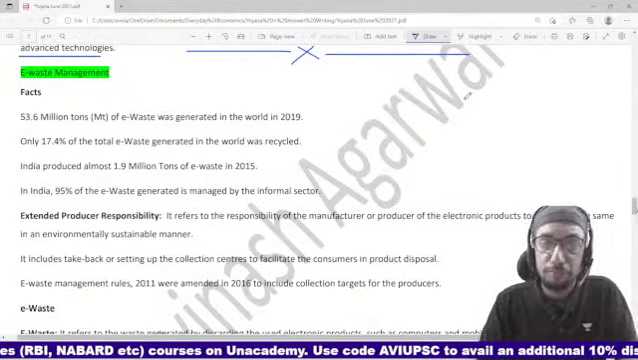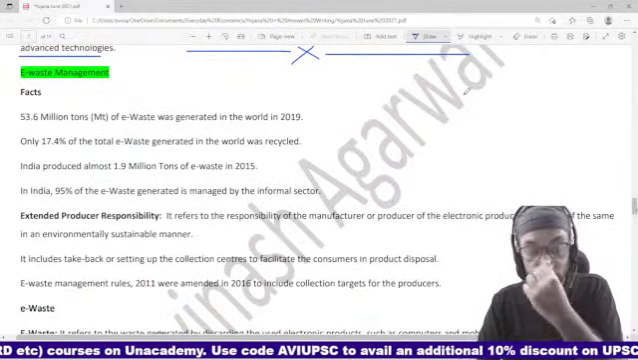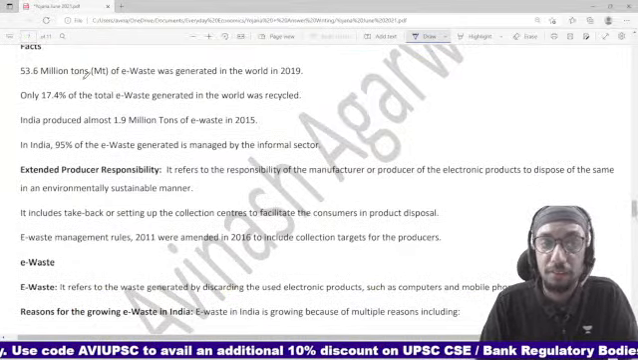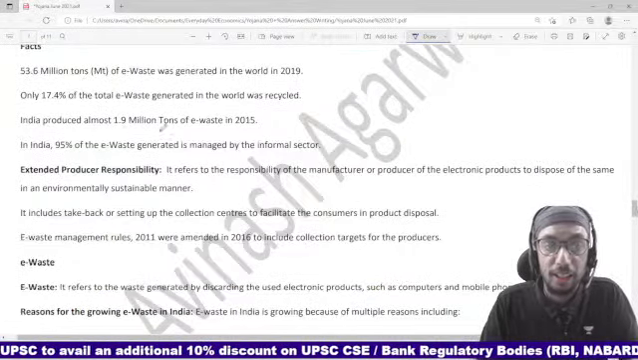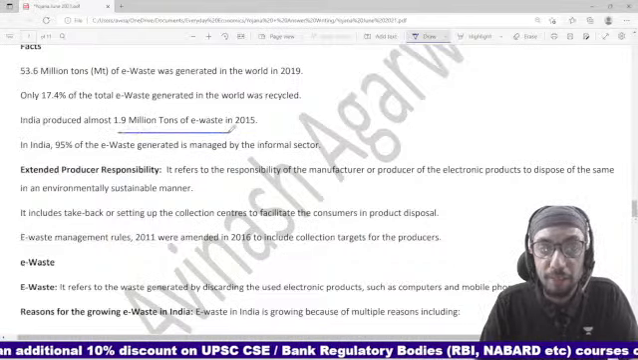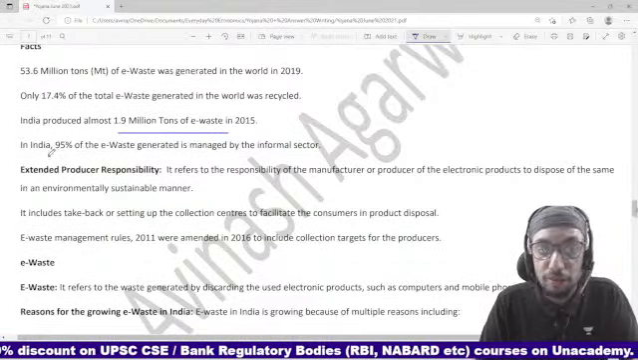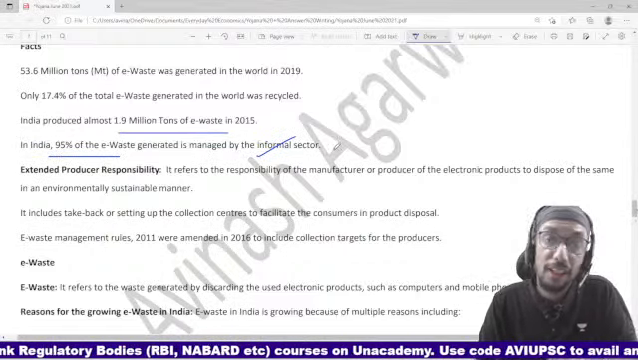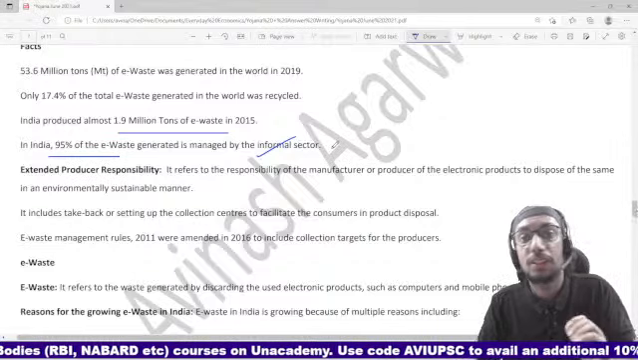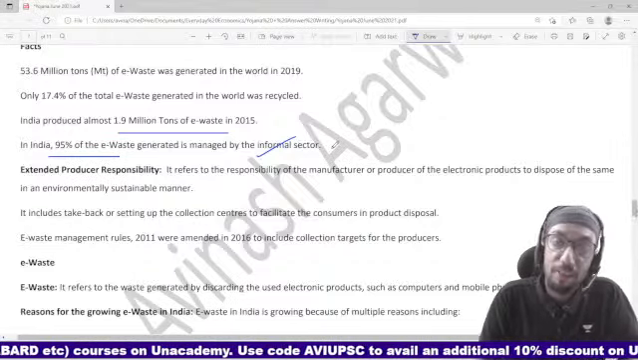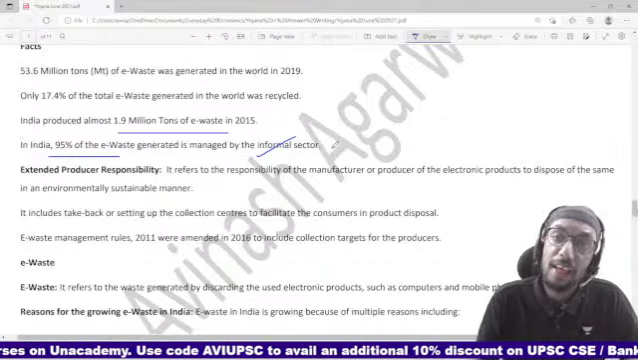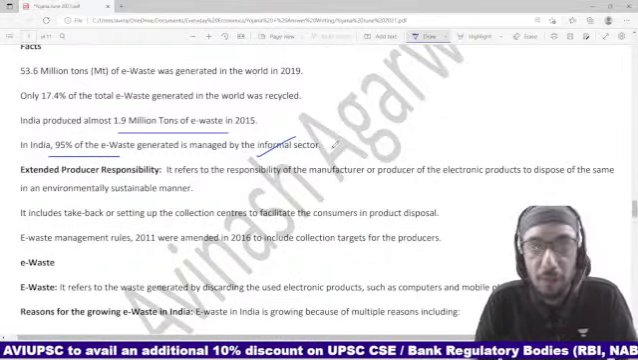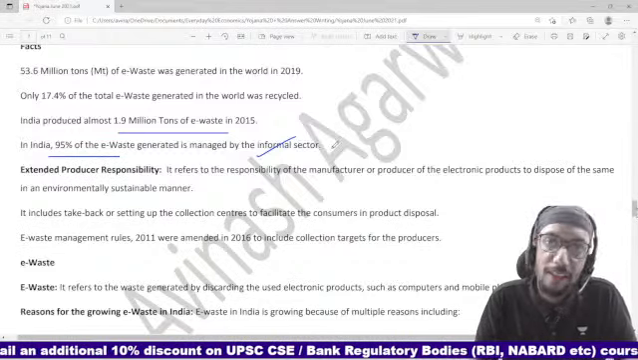E-waste management, this is another headache, dosto, right? So the point is that there are certain basic facts that you need to be able to know, right? That India produced 1.9 million tons of e-waste in 2015. 95% of the e-waste generated is managed by the informal sector. Now in the informal sector, the problem is that the processes are not really very scientific, you may say. The safety and hazard related precautions are also not really up to the mark in the informal sector, right?